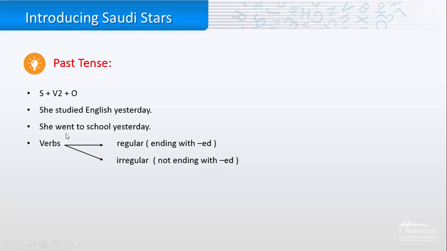So we have two kinds of verbs here. We have regular verbs and irregular verbs. Regular verbs, for example, end with ed, like the one here, studied. Also, we have irregular ones, which do not end with ed, like go. The past tense of it is went.